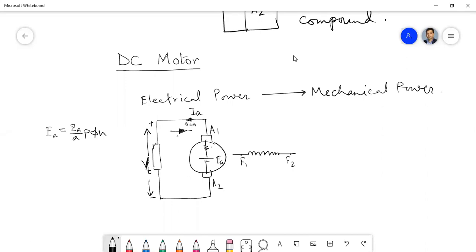Have you understood this? Because for a motor, you are providing the electrical power to the machine, therefore the current will enter the machine. Is my voice clear?